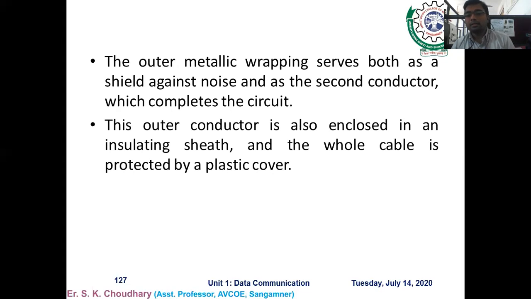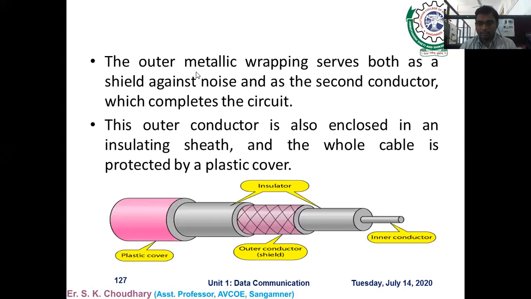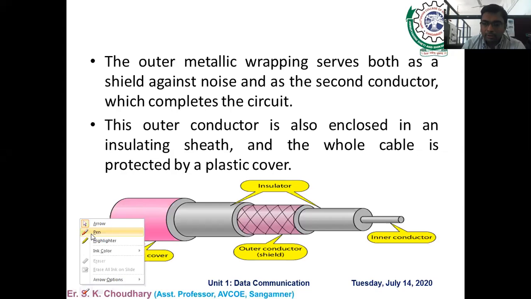This outer conductor is also enclosed in an insulating sheath. The whole cable is protected by a plastic cover. The idea will be clearer from this diagram, and now you can visualize where you have used this coaxial cable. If you look at the diagram, this is your copper wire or inner conductor, generally used in the BNC cable, or you can say CRO probes.